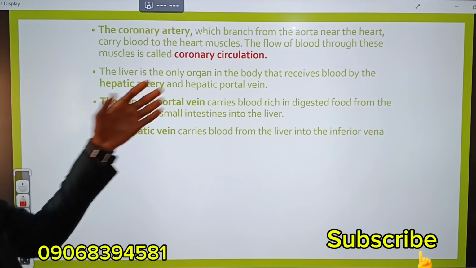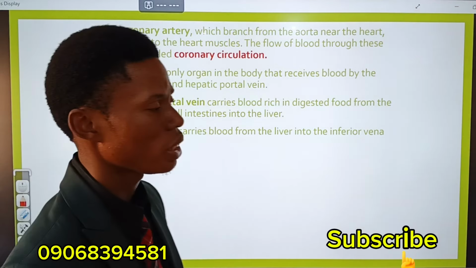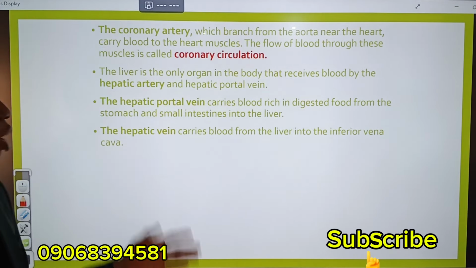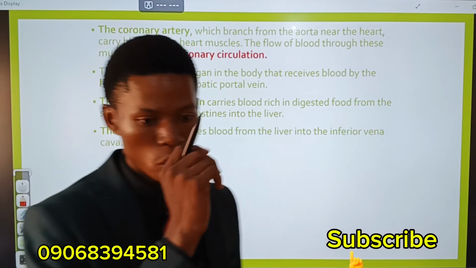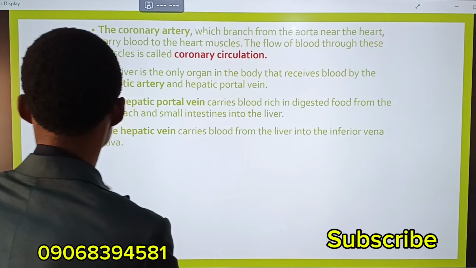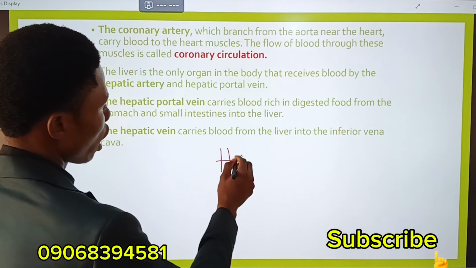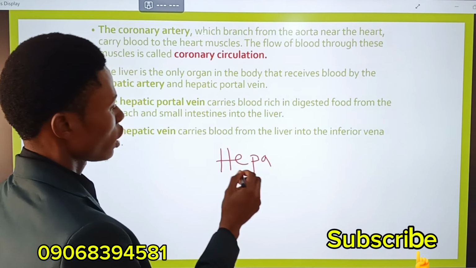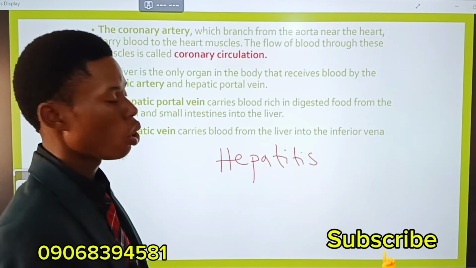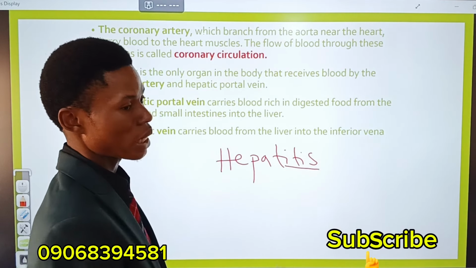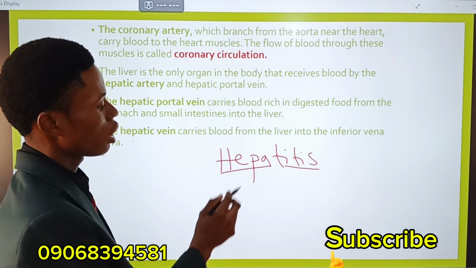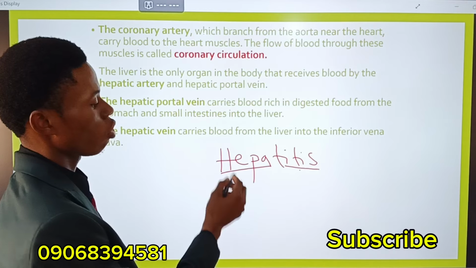The coronary artery, we have different vessels. We have the coronary artery, we have the hepatic portal vein, we have the hepatic vein. Now, there's something I would like you to note. Anytime you hear hepa, it is talking about the liver. That's why if you hear something like hepatitis, anytime you hear any word ending with itis in biology, itis means inflammation. Then hepa means liver. Hepatitis, inflammation of the liver.